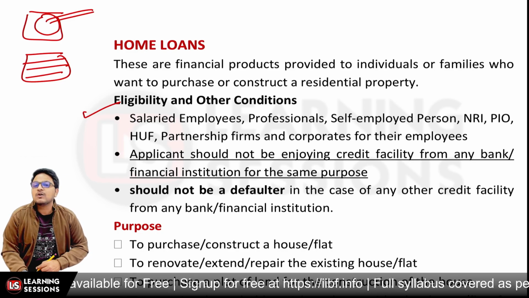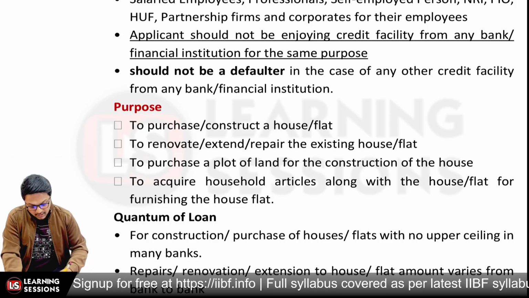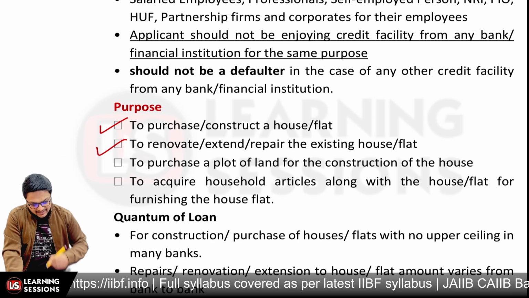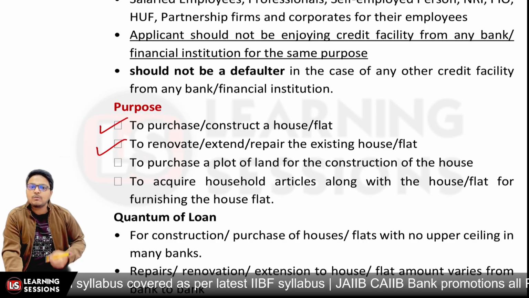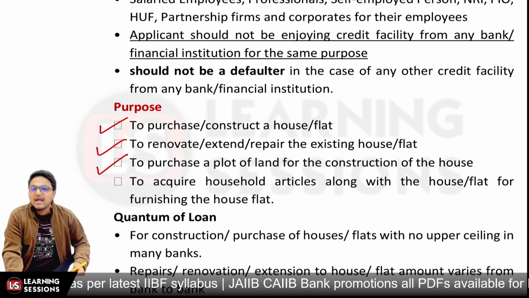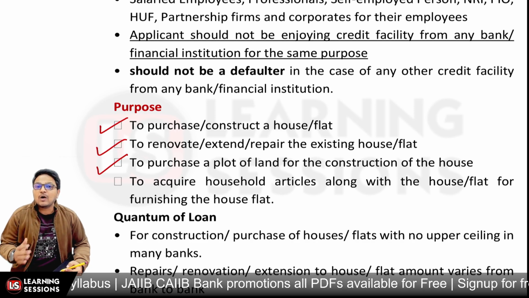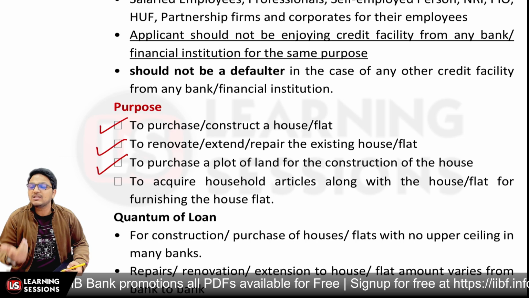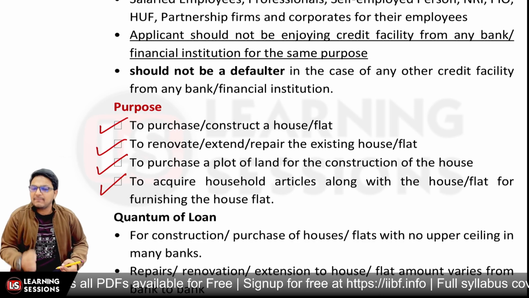For what purposes can a home loan be given? It can be given for purchase or construction of a house or flat, to renovate or extend the existing flat or house. It may also be that you want to purchase a plot for the purpose of constructing a house on it, and also to acquire household articles along with the house or flat for furnishing it. For all these purposes a home loan can be granted.